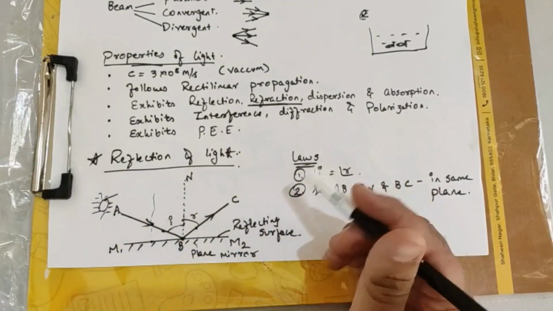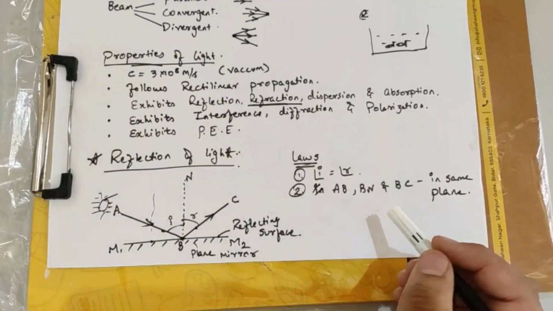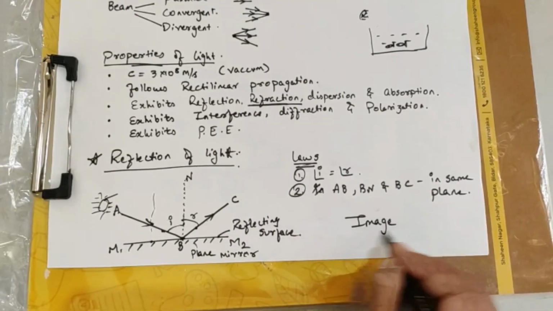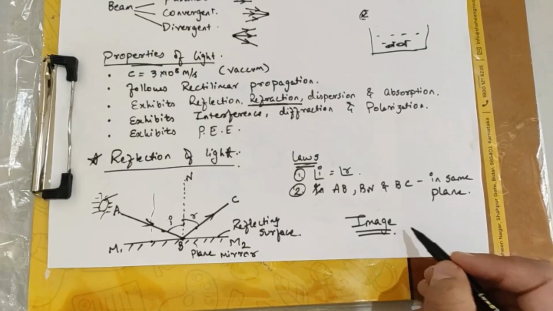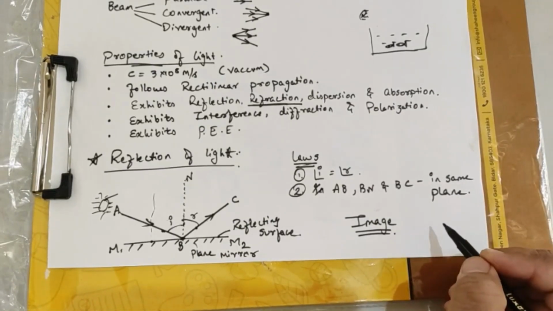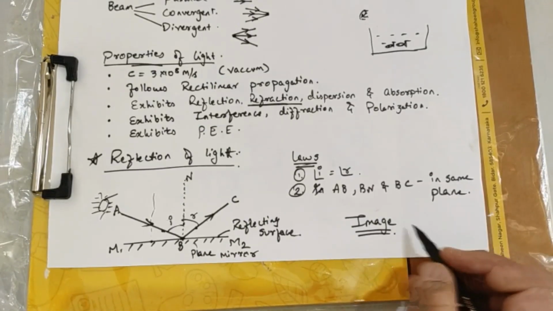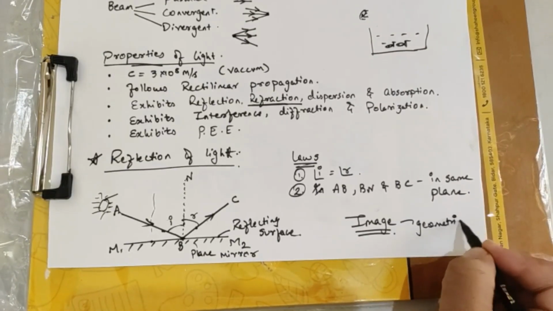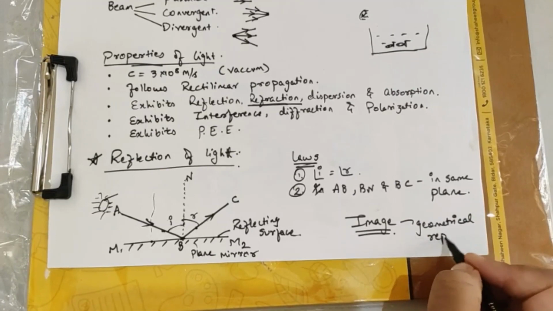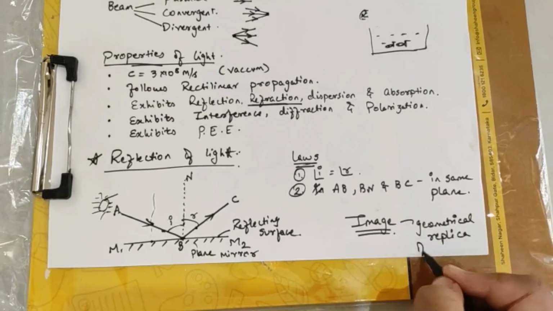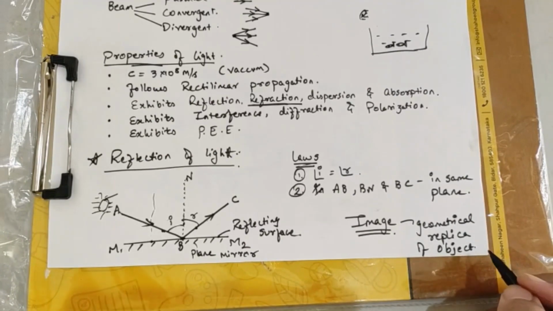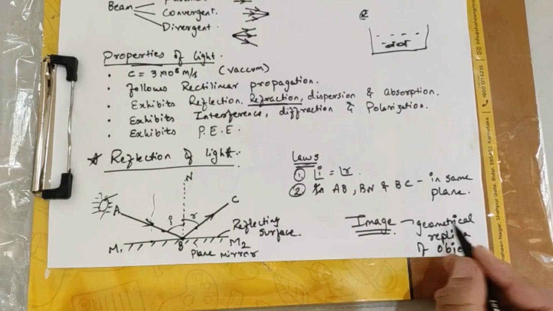Now moving on to the next part. What do you mean by an image? Image is really simple to understand. It is nothing but, can I call it, a geometrical replica of the object. Well, let me check if it is visible. Yeah, geometrical replica of the object.